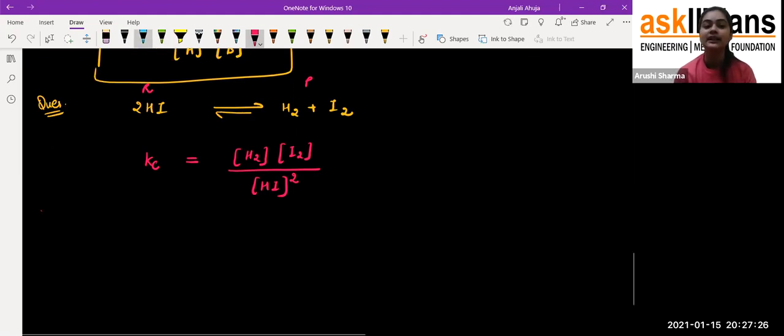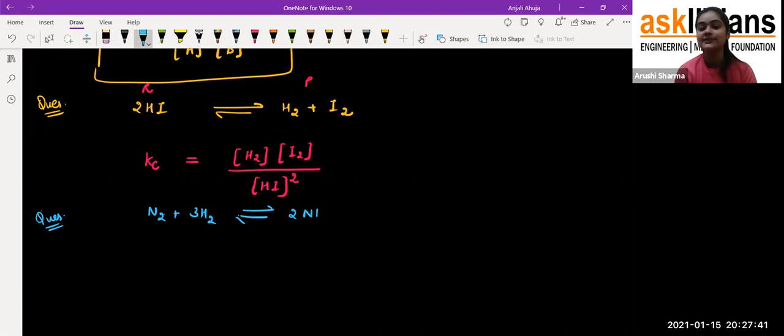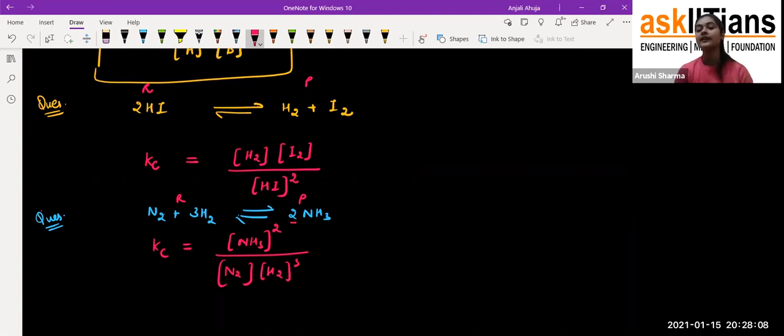For example, students, we can consider another question also. For example, N2 plus 3H2 gives 2NH3. See, students, right now I'm not considering the states. I just want you to understand how we write down Kc. So Kc is equal to, first of all, the concentration of the product. This is product and this is reactant. So it would be NH3 raised to the power 2 because its coefficient is 2 here, divided by the concentration of N2, and H2 raised to the power 3. So that's how, students, we write down the Kc.